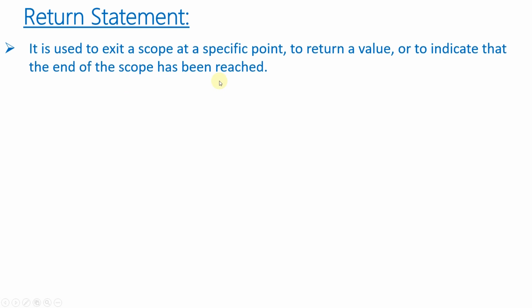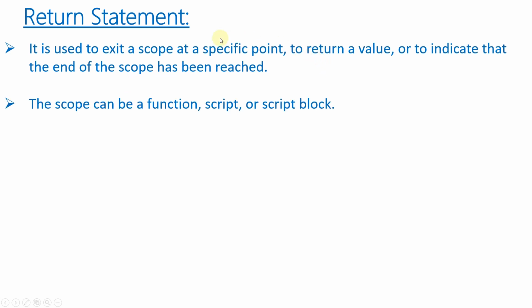For example, if we have a function and from that function we want to return a value, then we can use the value with the return keyword. Or simply when we want to exit from the function, then also we can use the return keyword. When we just want to return from the function, we don't need to use any value with return, simply we can use the return keyword.